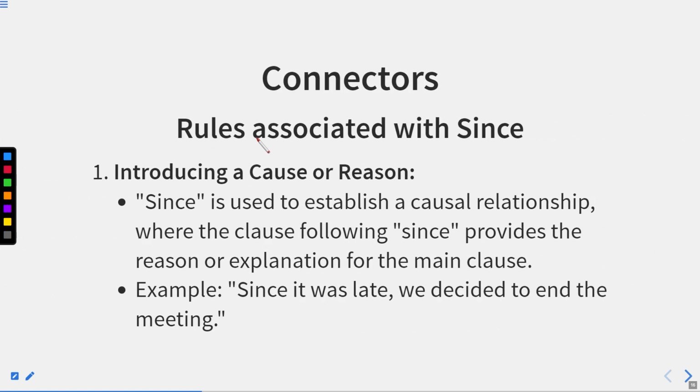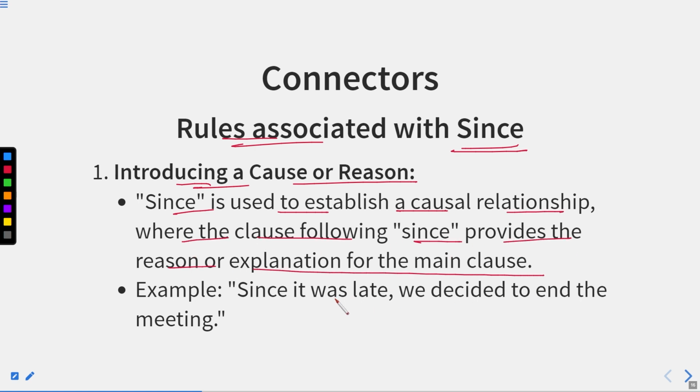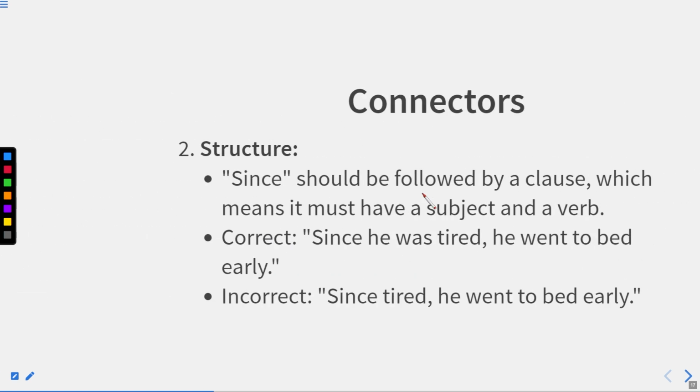Okay. Rules associated with since. Introducing a cause or reason. Since is used to establish a causal relationship where the clause following since provides the reason or explanation for the main clause. Example: since it was late, we decided to end the meeting. Okay, since it was late, so this is the reason. We decided to end the meeting, so this is the effect. This is the result of us getting late.